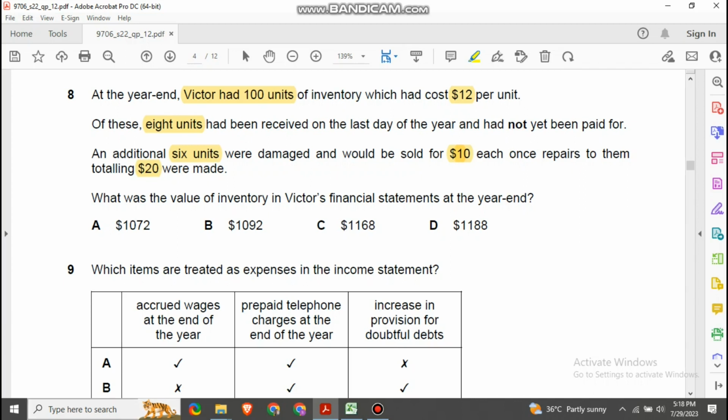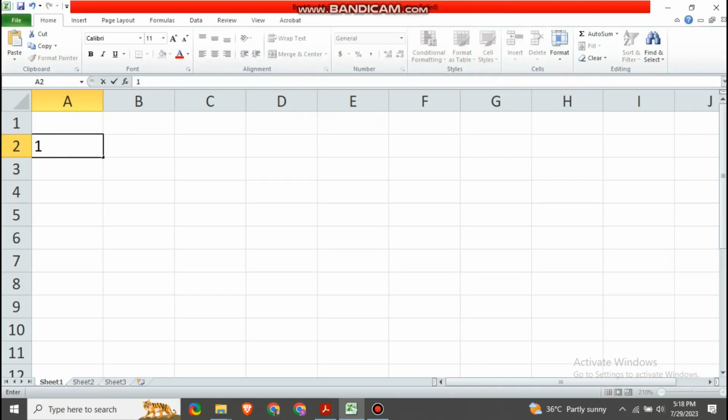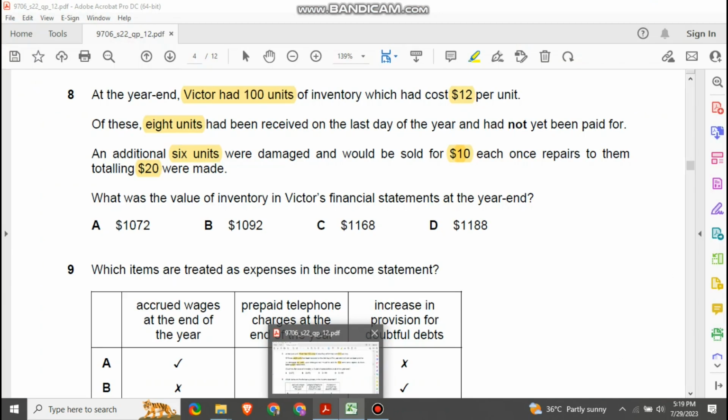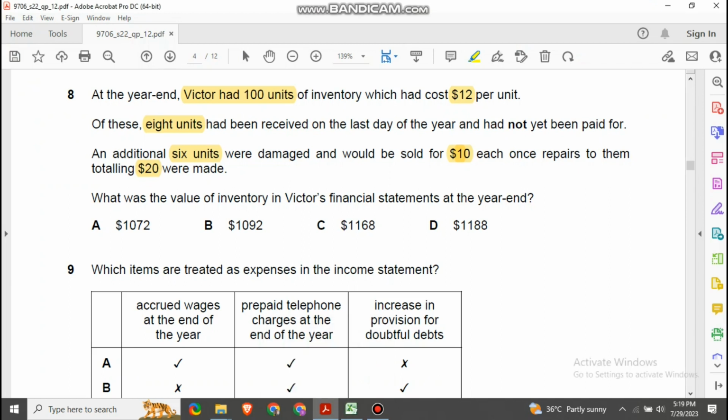Okay, so let's do the calculation. We have 100 units of $12 each, so 1200 for this inventory. But out of this, 8 units have been received on the last day of the year and had not been paid for. So we have not paid for it, but still this is our inventory, which we should be including in our stock.